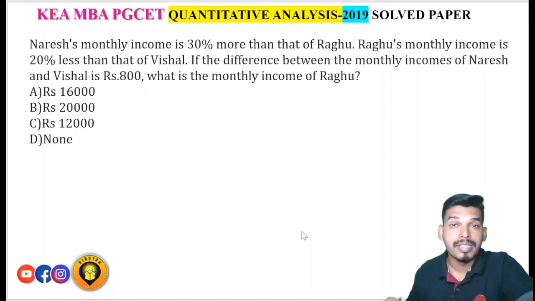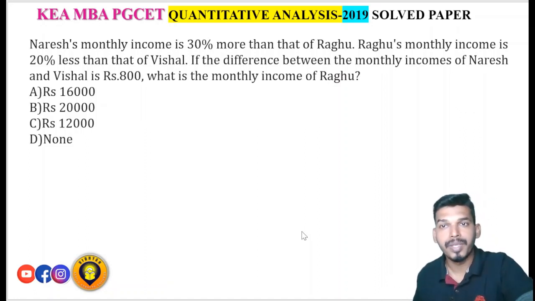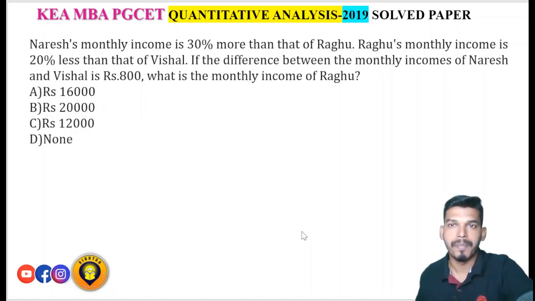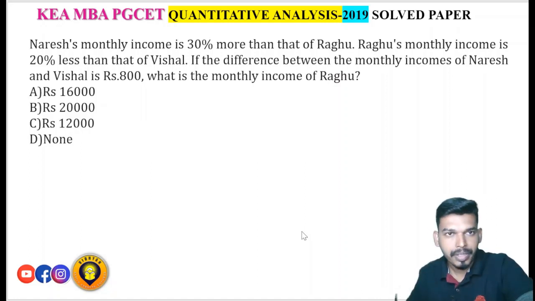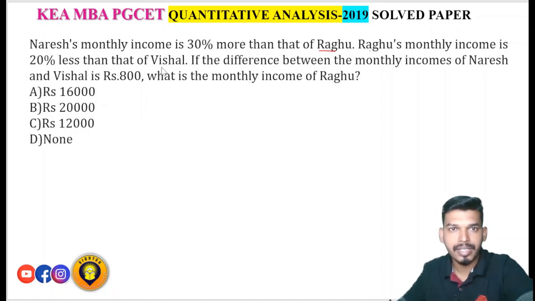Naresh's monthly income is 30% more than that of Raghu. Raghu's monthly income is 20% less than that of Vishal. If the difference between the monthly incomes of Naresh and Vishal is rupees 800, then what is the monthly income of Raghu? Okay, so here Naresh's monthly income is 30% more than that of Raghu, and Raghu's monthly income is 20% less than that of Vishal.